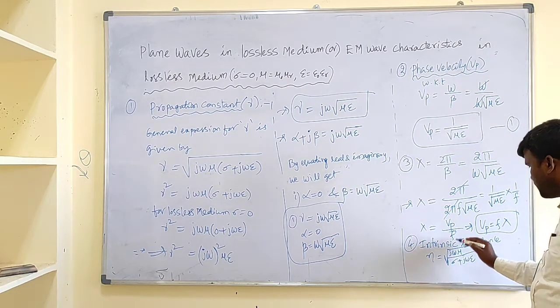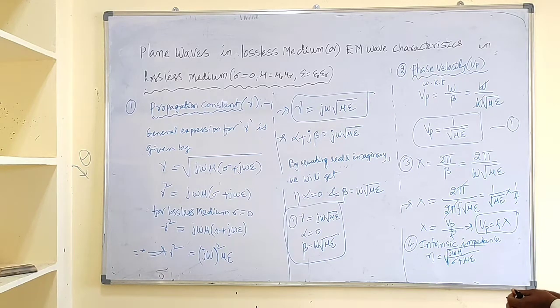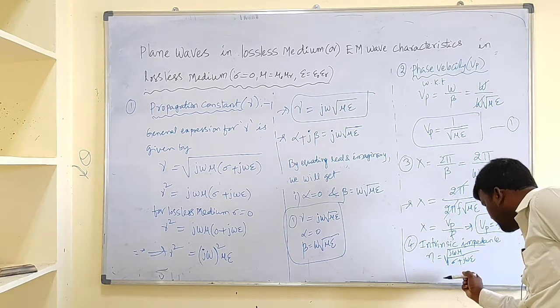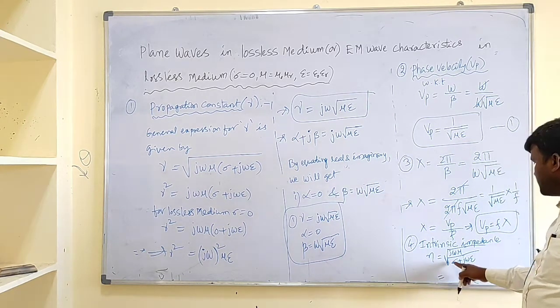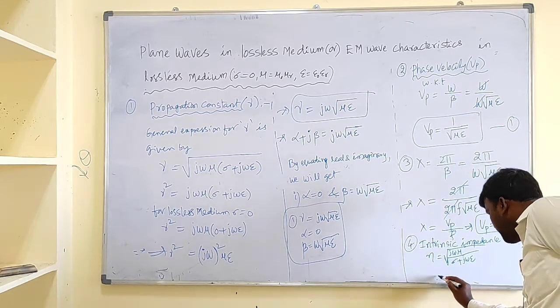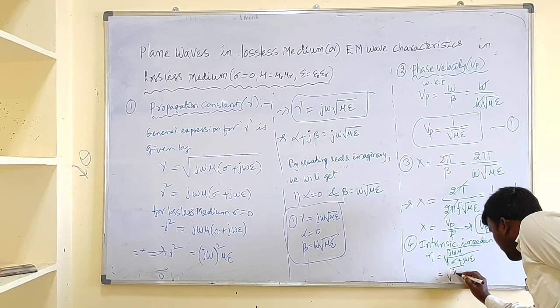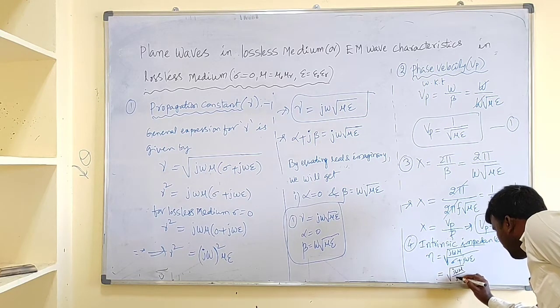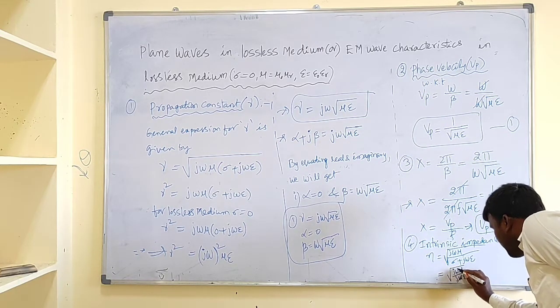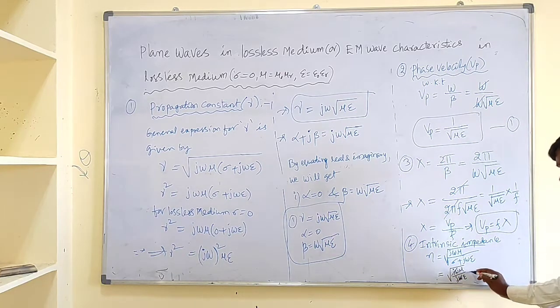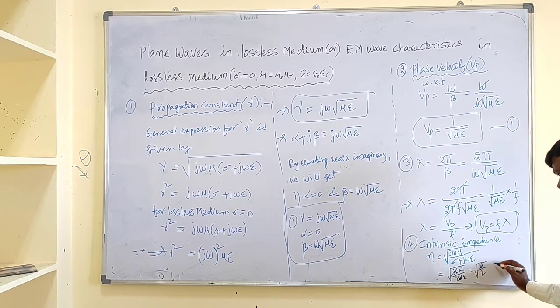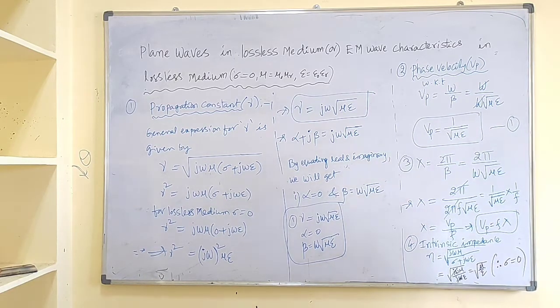The root is applicable to both numerator and denominator. For the lossless medium, sigma is 0, so we get j omega mu by j omega epsilon, that is eta equals root mu by epsilon, since sigma equals 0 for a lossless medium.